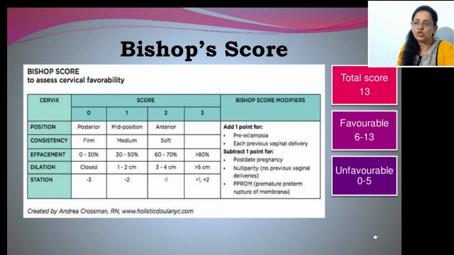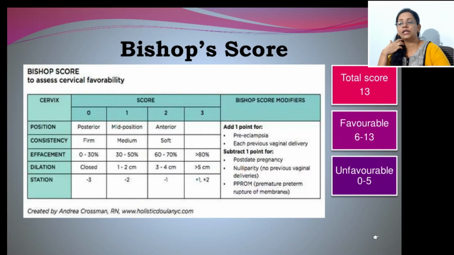Favorable is between 6 to 13, and unfavorable is 0 to 5. Unfavorable means at that point we have to choose cesarean section. The patient is not fit for vaginal delivery. So that is about Bishop's score. On this score we have to decide whether that patient should be selected for induction of labor or not.